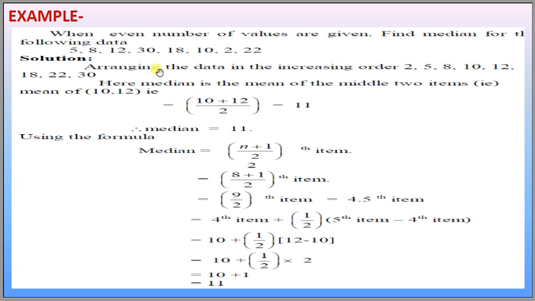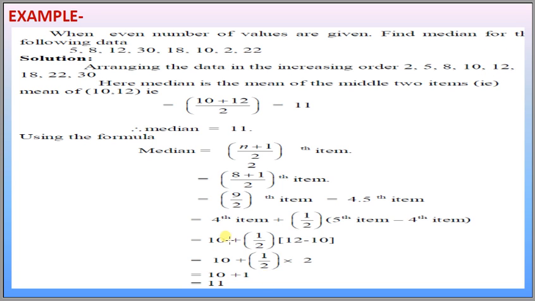Then the median uses n by 2. n by 2 means 8 divided by 2, that is the 4th item. 1, 2, 3, 4. The 4th item is 10 and the 5th item is 12. That is 10 plus 12 divided by 2.